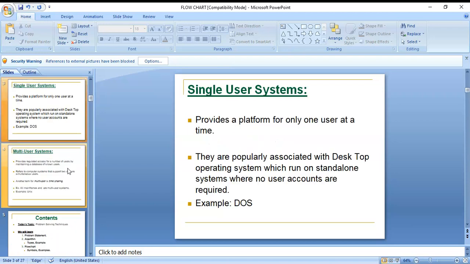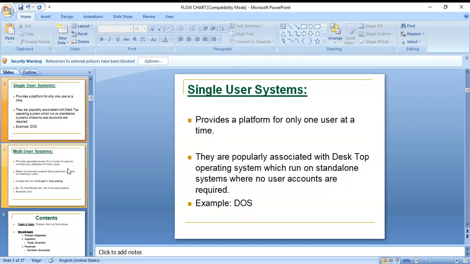A single user system provides a platform for only one user at a time. They are popularly associated with desktop operating systems, which run on standalone systems where no user accounts are required. An example is the disk operating system. On the disk operating system, only one user can run it at a time.